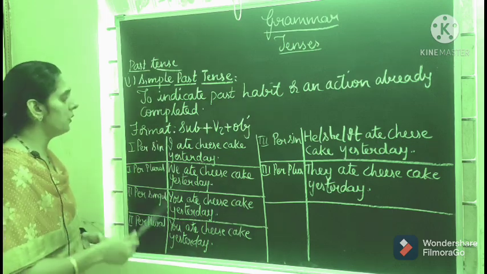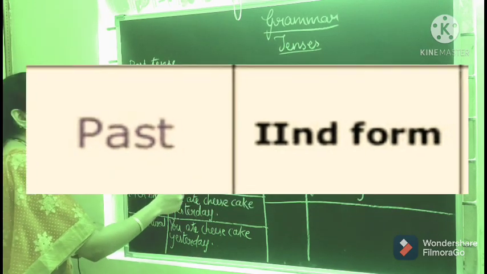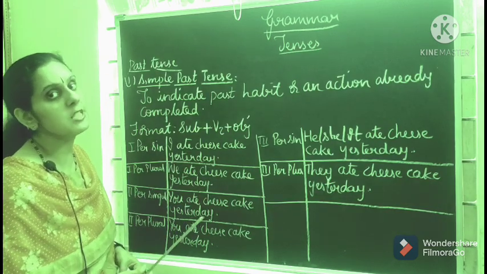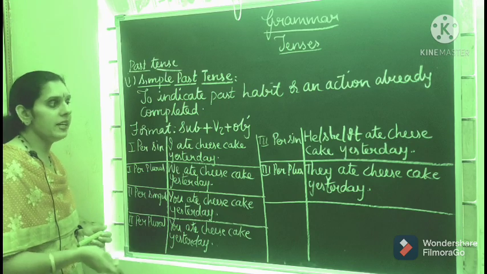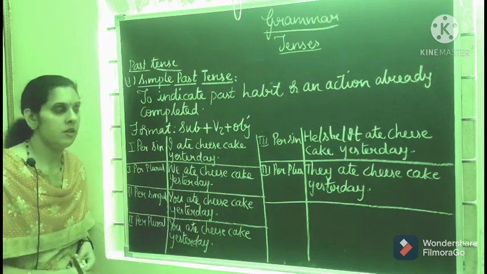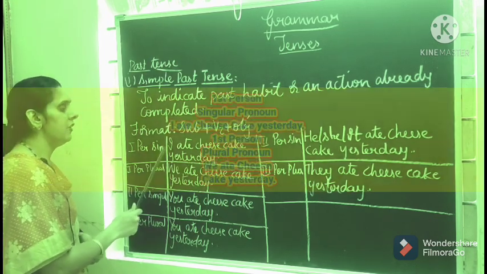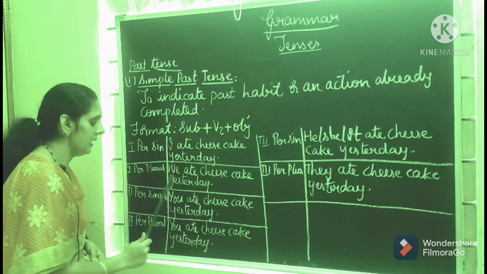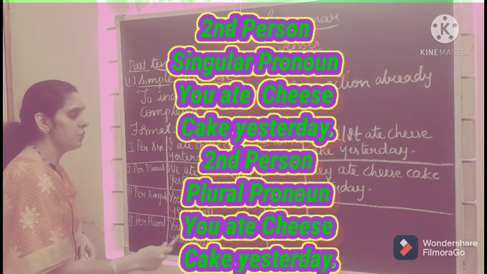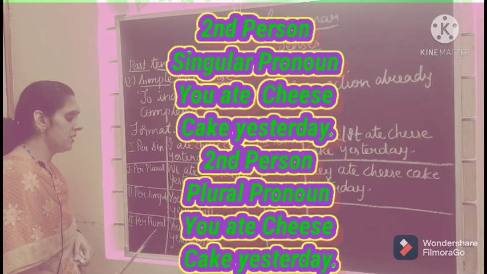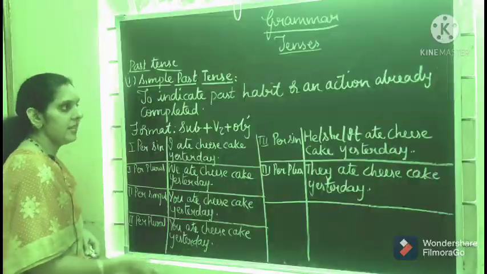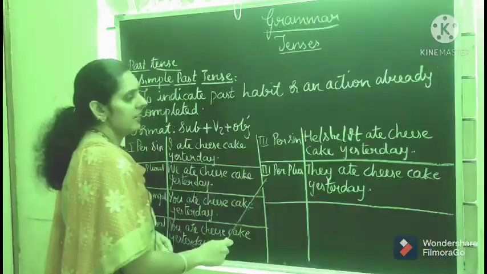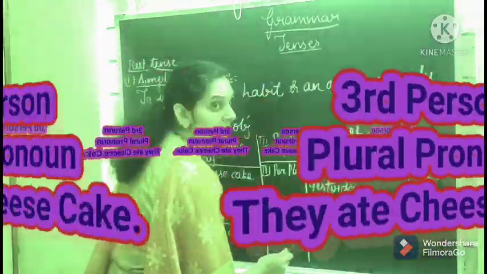So here you have the format: subject plus V2 plus object. V2 means the second form of the verb, that is the past form of the verb. See, here there will be no changes in the verb. It will be the same. For the first person singular you will get, I ate cheesecake yesterday. For the first person plural, we ate cheesecake yesterday. For second person singular, you ate cheesecake yesterday. For second person plural, you ate cheesecake yesterday. For third person singular, he or she or it ate cheesecake yesterday. For third person plural, they ate cheesecake yesterday.